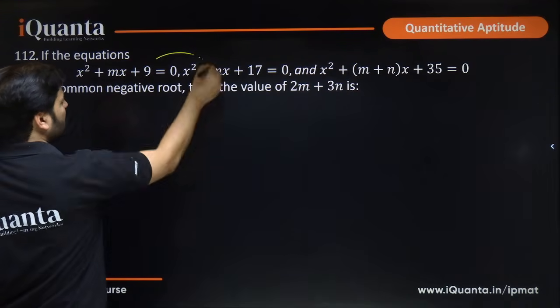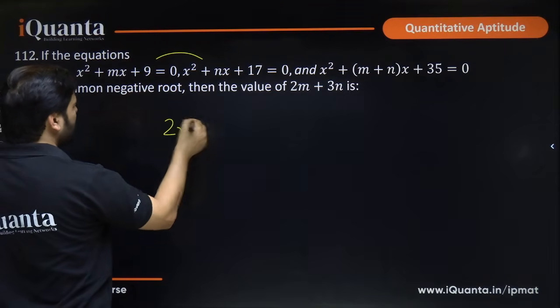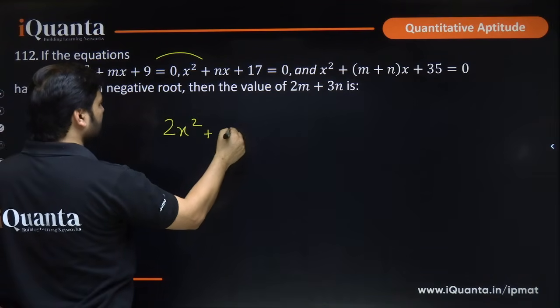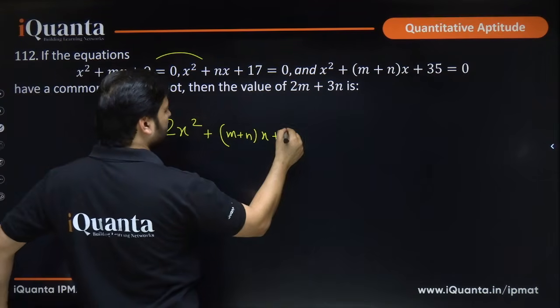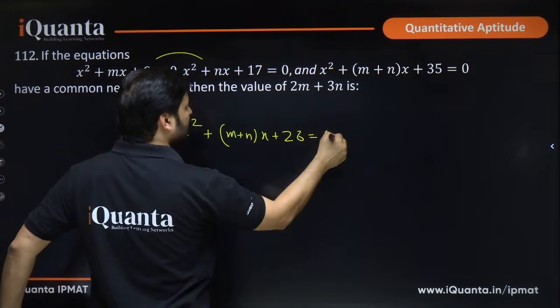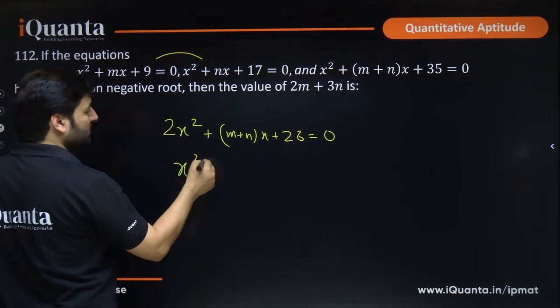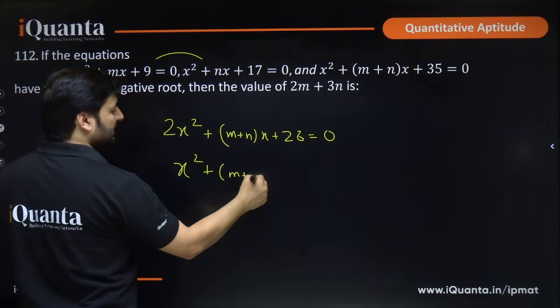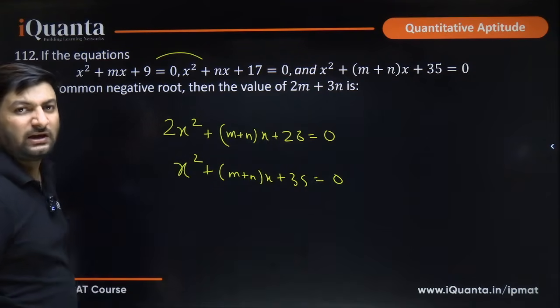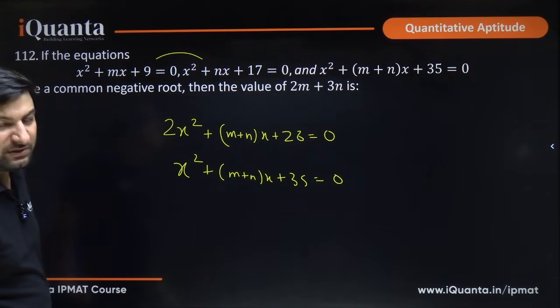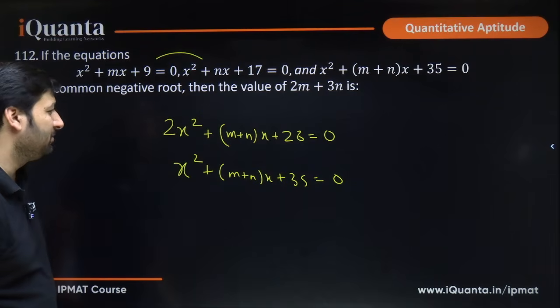Can we just add these 2 equations first and form an equation? We get 2x square plus (m plus n)x plus 9 plus 17, 26, that is equal to 0. Another equation that we had was x square plus (m plus n)x plus 35. See, in maths we have to get closer and closer to cancelling things, because that minimizes variables and helps us solve equations.